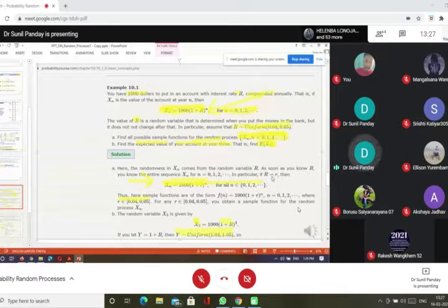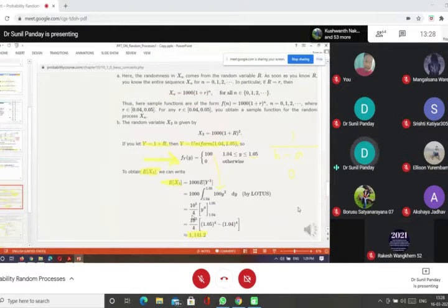So when you have selected one value r, you will get one signal. This is the sample realization or sample function for the fixed small r. Thus the sample functions are of this form, where r belongs to 0.04 to 0.05. So you obtain it like this.